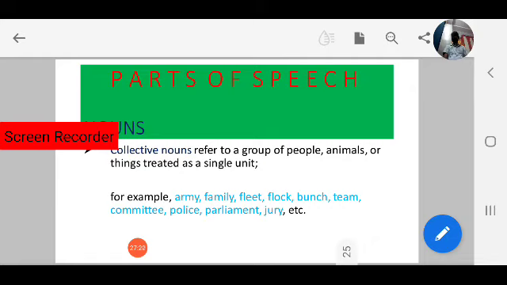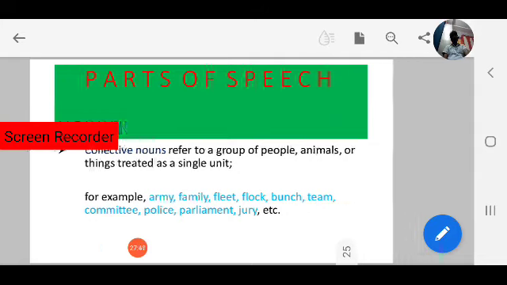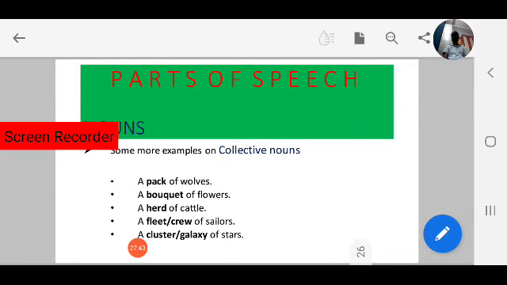Parliament is also treated as a single unit, but it is a group of MPs, members of parliament. Jury is also treated as a single unit, but it is a group of lawyers, judges, like that. So these come under collective nouns. Now some more examples of collective nouns.